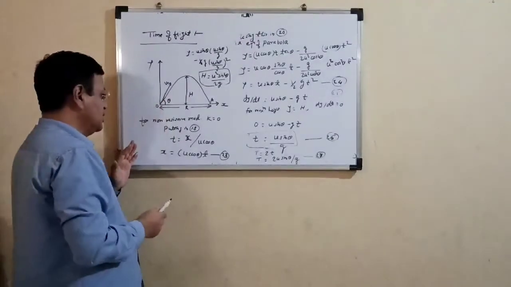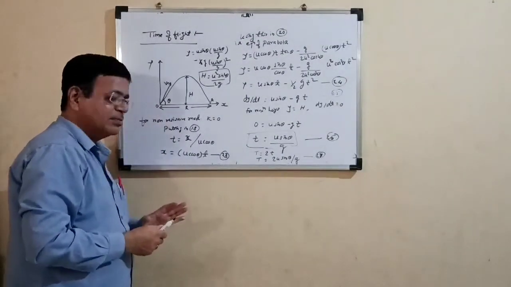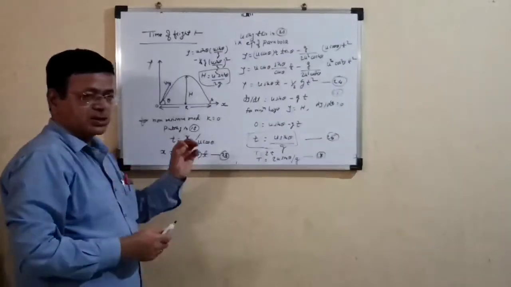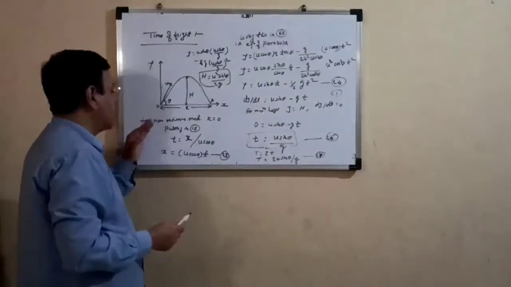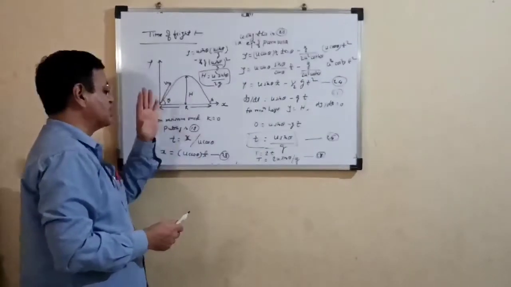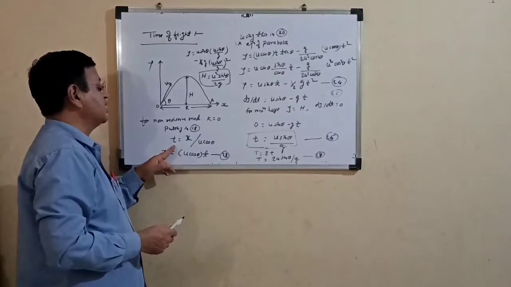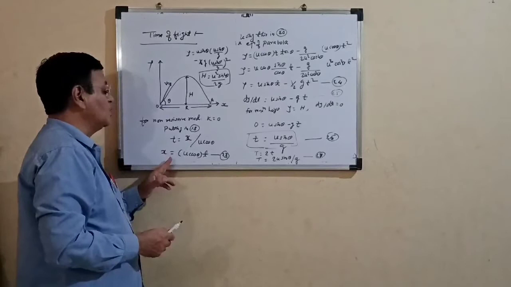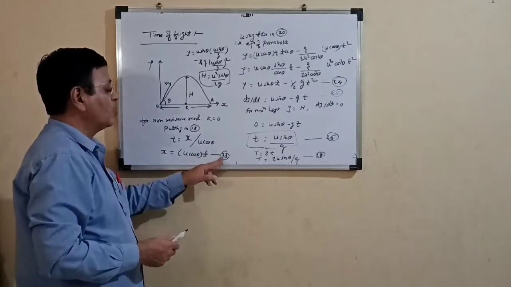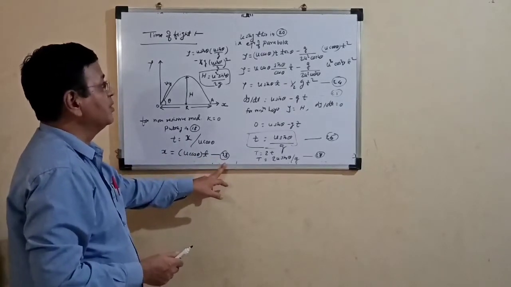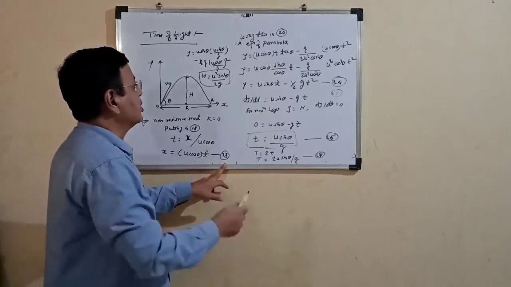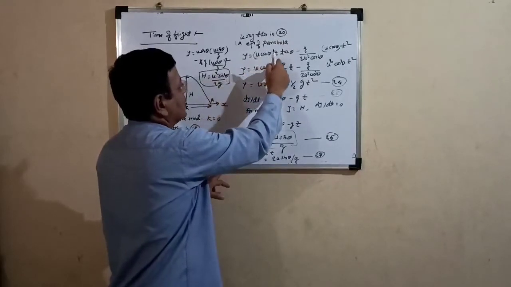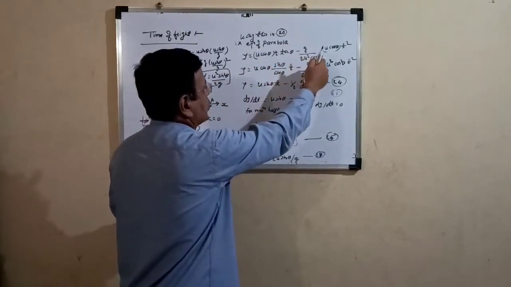For a non-resistive medium, that means when the proportionality constant of resistivity k is equal to 0, putting k equal to 0 in equation number 18, we get t is equal to x upon u cos theta. So x is equal to u cos theta into t. We call this equation number 23. Using this in equation number 20, that is the equation of the parabola, y is equal to u cos theta t tan theta minus g upon twice u square cos square theta into u cos theta t square.